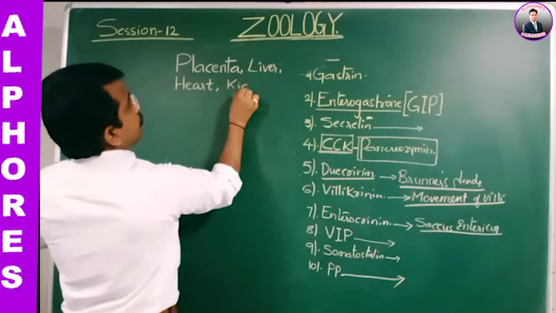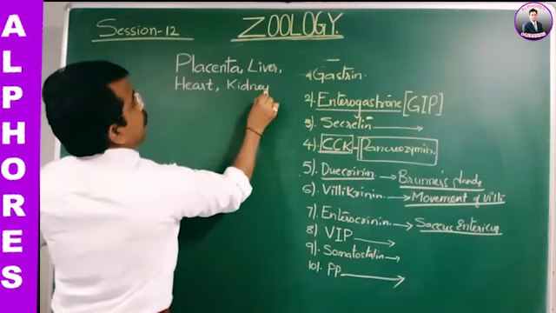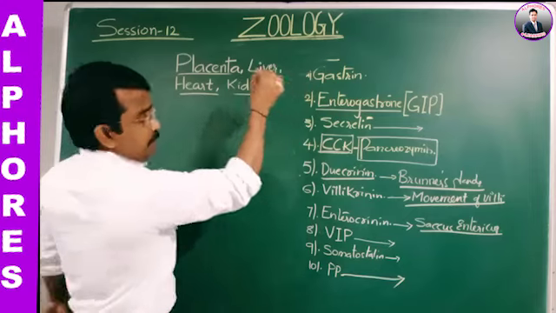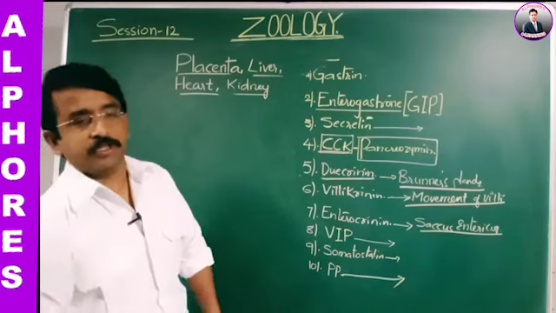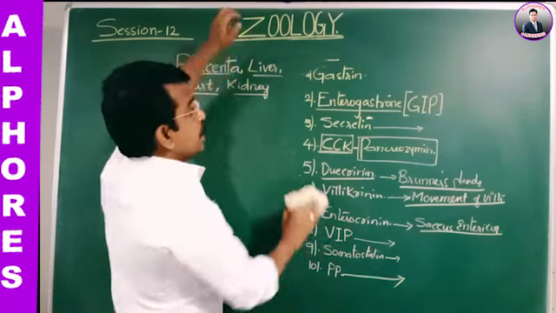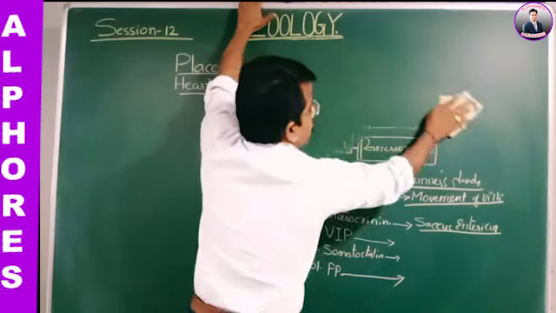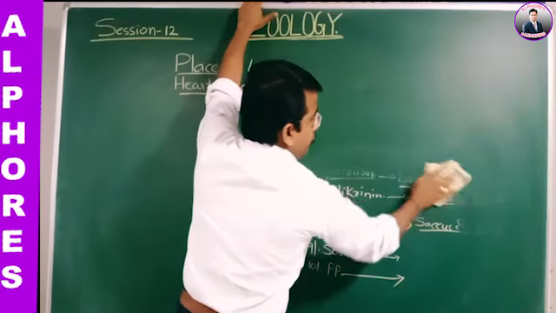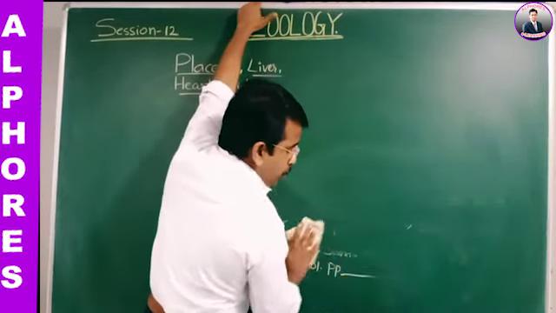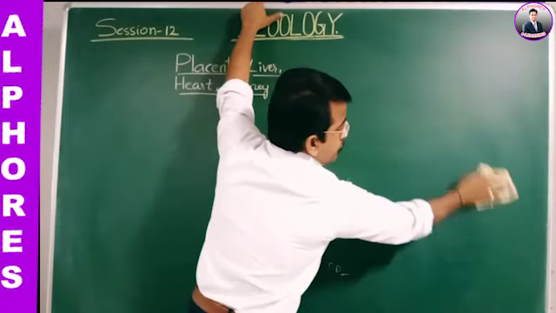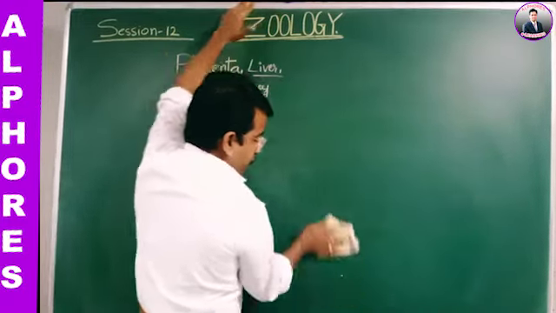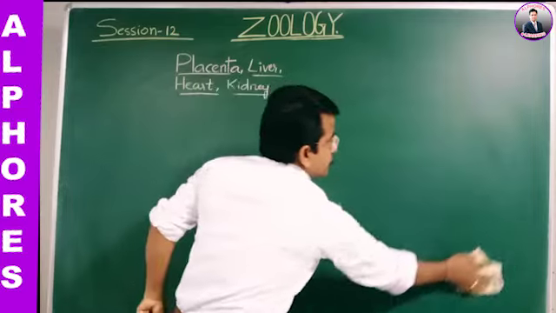This is the list of the other endocrine glands. However, we discussed the gastrointestinal tract, which also secretes hormones.